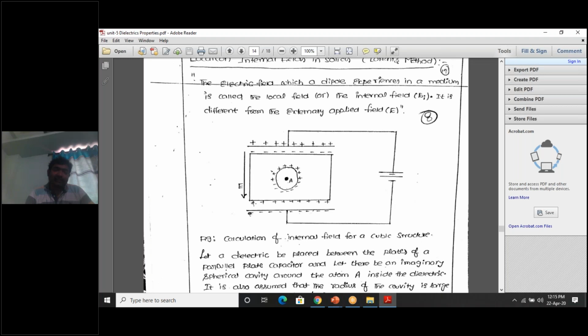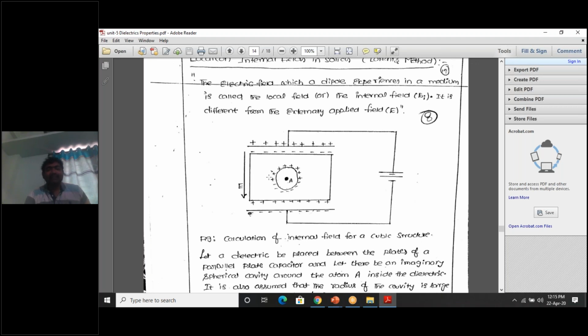The positive charge on the lower surface of the dielectric slab and the negative charge on the upper surface of the dielectric slab also create an electric field. This electric field is called E2. Next, what is E3 or E4? E3 I will discuss later. E4 as of now: the positive charge on the upper surface of the cavity and the negative charge on the lower surface of the cavity create an electric field E4.